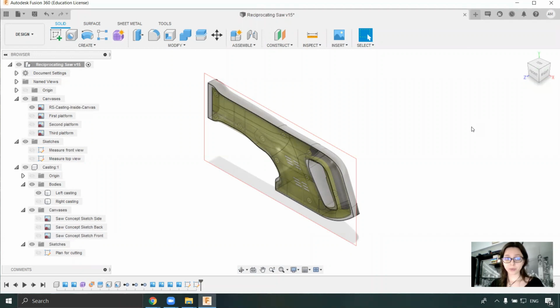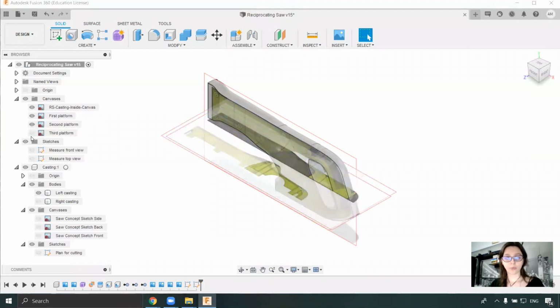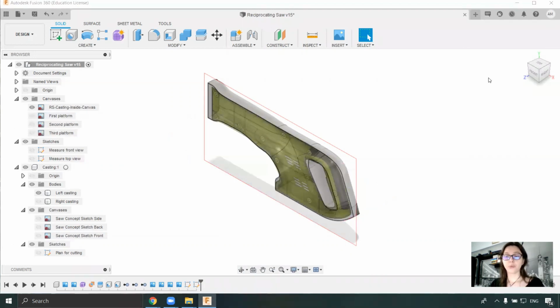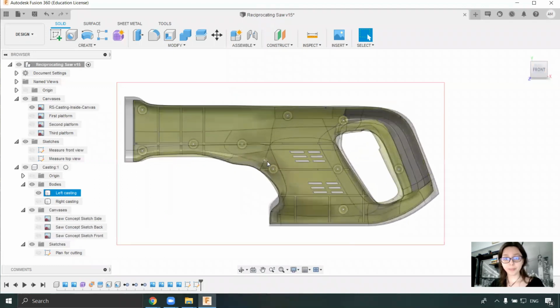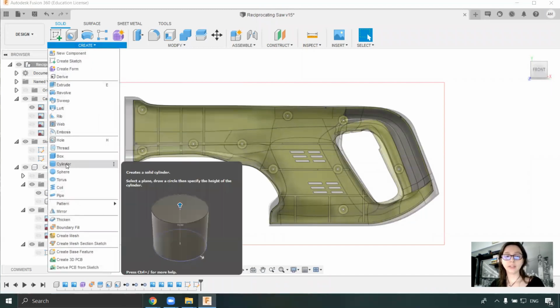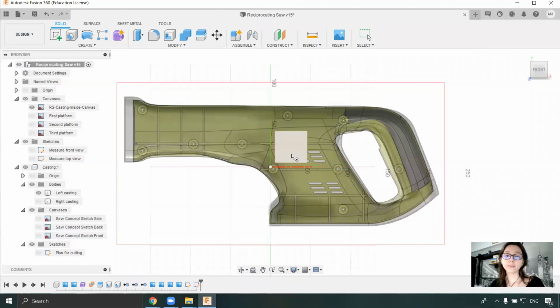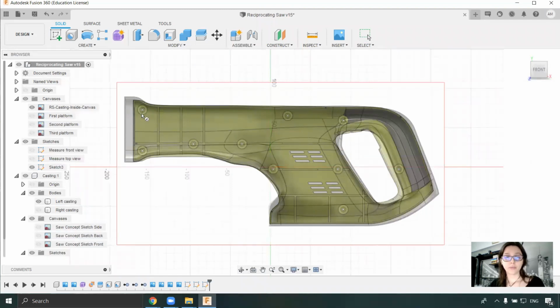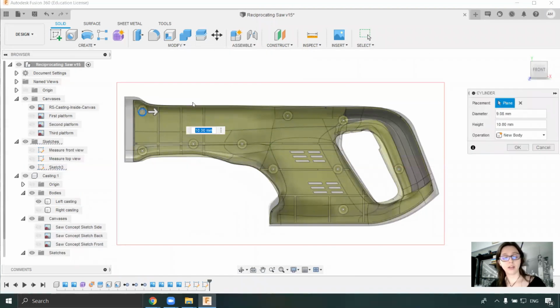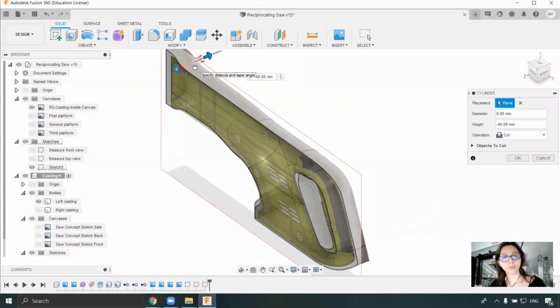In the previous videos, we inserted the canvases. We inserted the front, inside, and top canvases. In this video, we will start sketching on the front plane. And why will we start sketching and not creating those parts from cylinders? We have the option to create cylinders in order to make those holes, so I can create things like that and then extrude them.